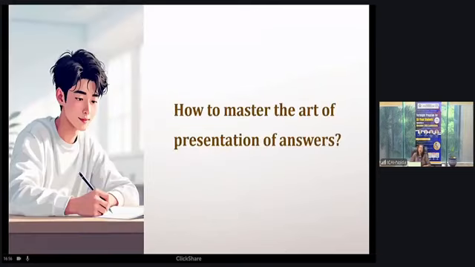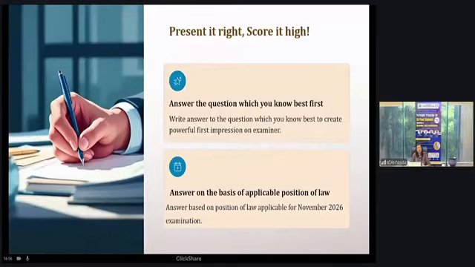Okay. How to master the art of presentation of answers. So students, answer first the question which you know best. It is not necessary that in every examination, if question 1 is on consolidation, you have to attempt question 1 only. 15 minutes is given to you as reading time, and in those 15 minutes you cannot deeply read each and every question, but you can have a glance at the entire question paper.